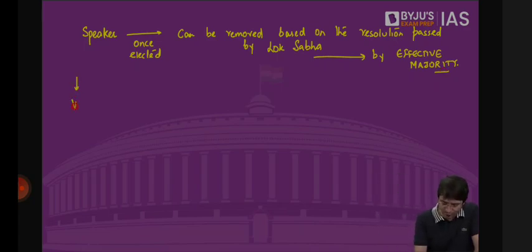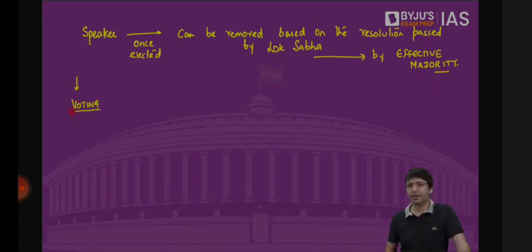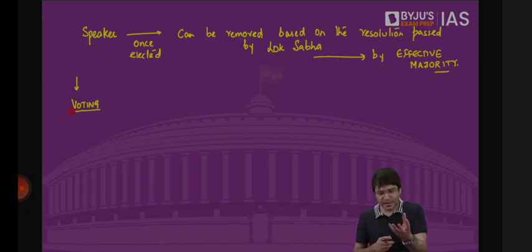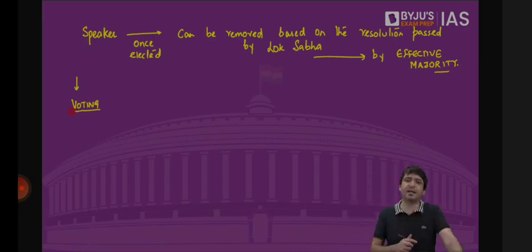Voting, for example. Let's suppose I am now the Speaker of the Lok Sabha, and there is a particular bill on which we have to vote. If this bill is passed by simple majority, it will go to Rajya Sabha. If this bill is not passed by simple majority, it won't travel to Rajya Sabha because this bill has not been passed. Now let's suppose on this bill X, there are 250 MPs who are in favor.